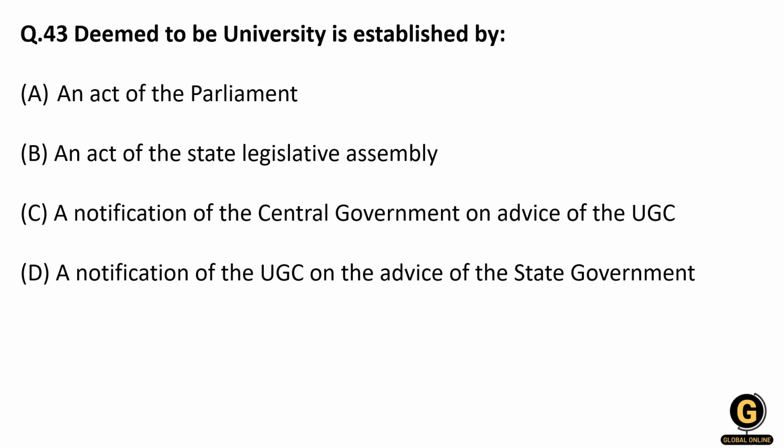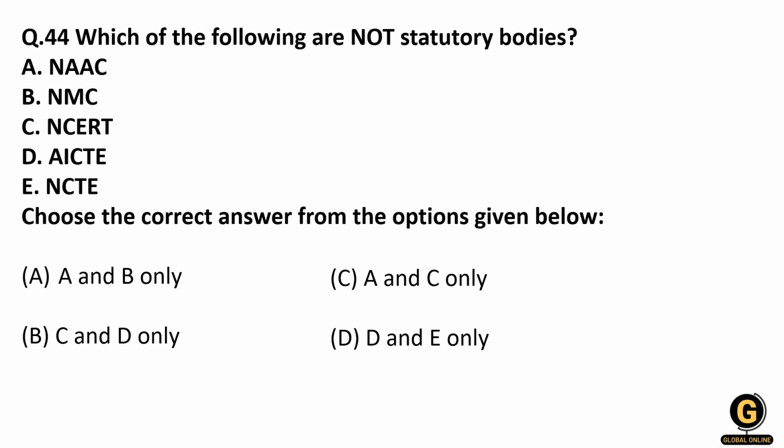So remember, central universities are formed by an act of the Indian parliament. This is important information. So the correct answer will be: deemed universities are established by a notification of the central government on the advice of UGC. Which of the following are not statutory bodies, right? So friends, not statutory bodies means the bodies which are not formed by an act of parliament. So what are these bodies? We have seen that NAAC, National Assessment and Accreditation Council, is not a statutory body, and the National Council for Educational Research and Training, NCERT, is also a non-statutory body. So remember NAAC and NCERT.